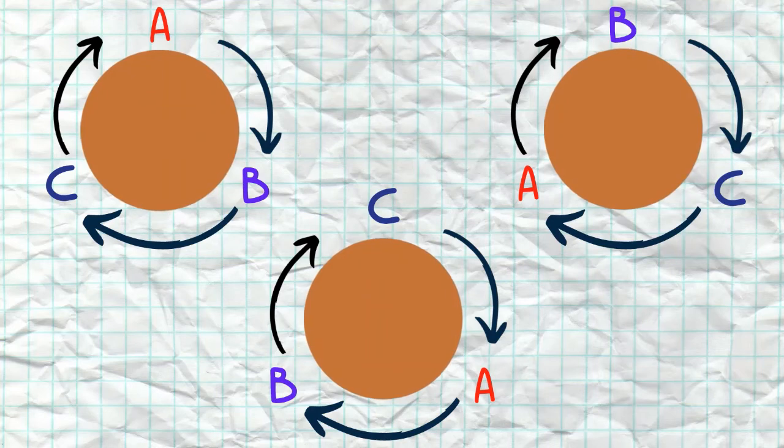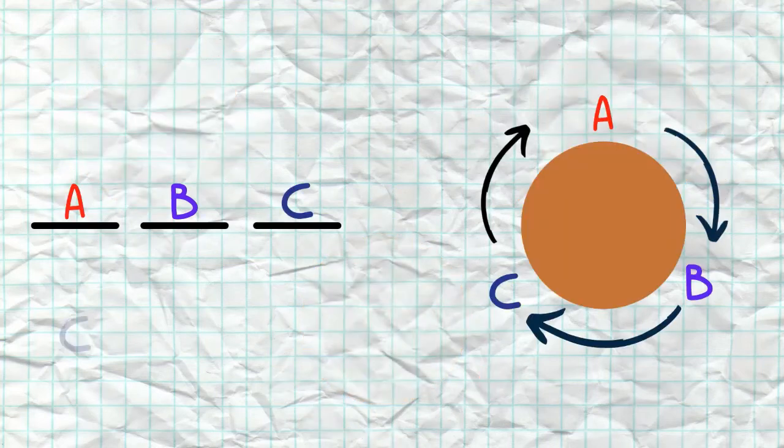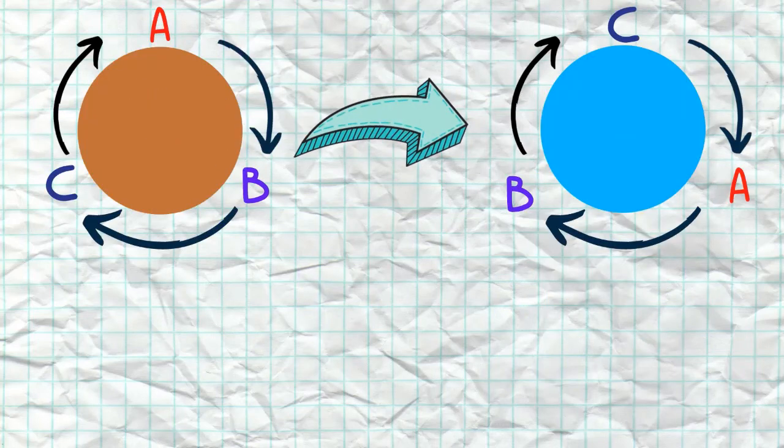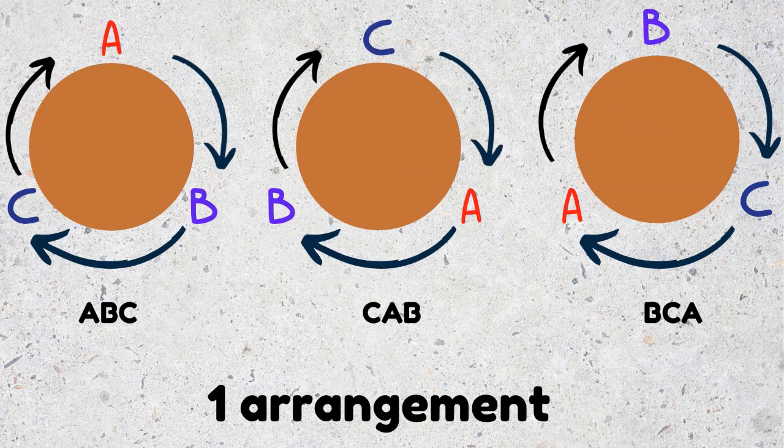In a line, if we shift each person by 1 spot, we will get CAB, which would be a new arrangement. But in a circle, if we shift each one by 1, we still get CAB, which is not a new arrangement, because we can just rotate the circle to get it.